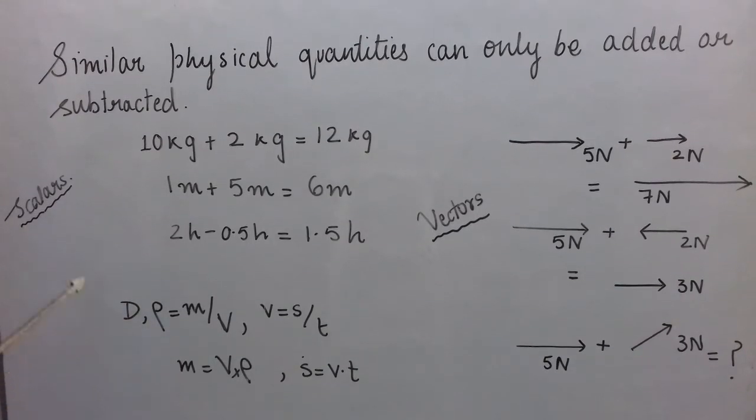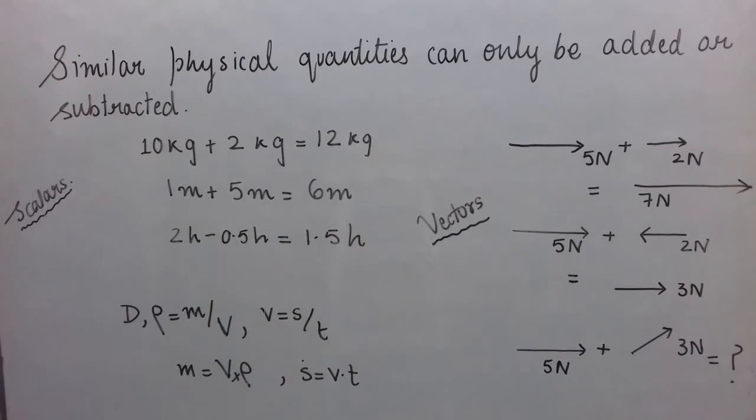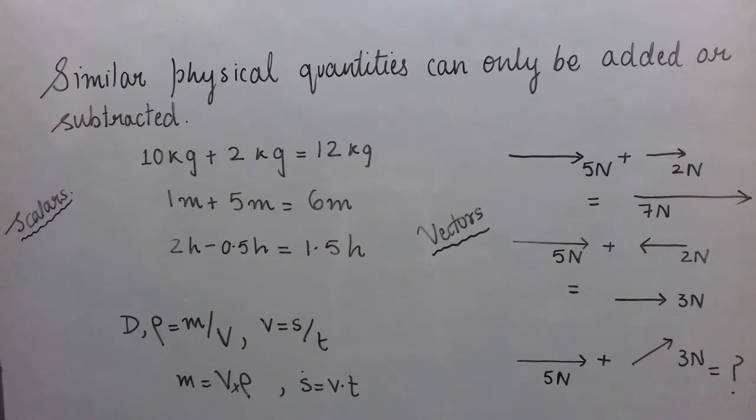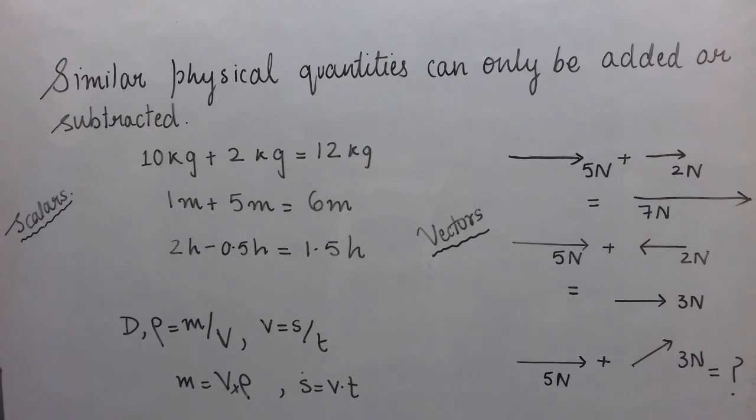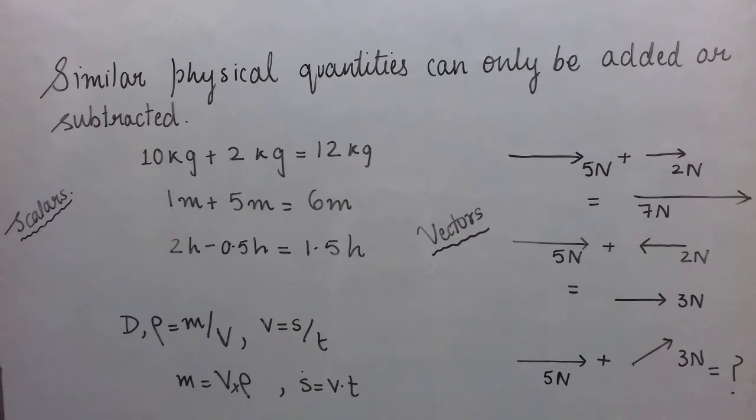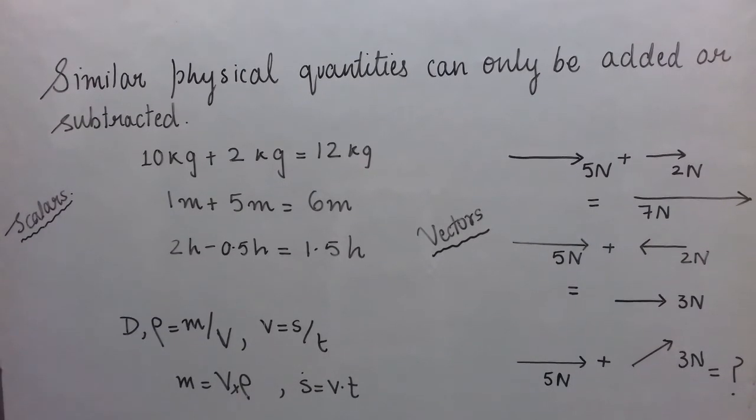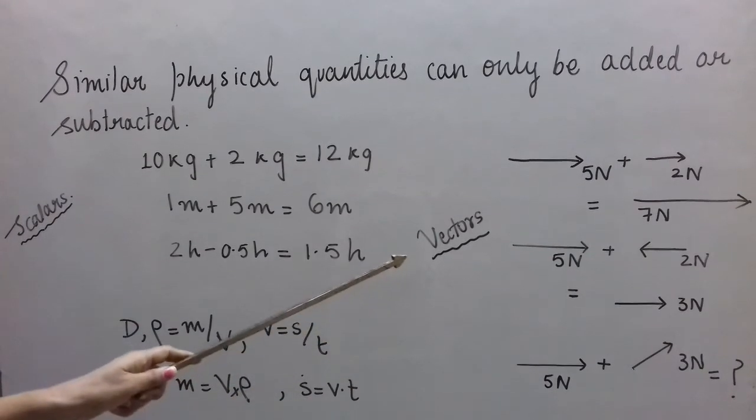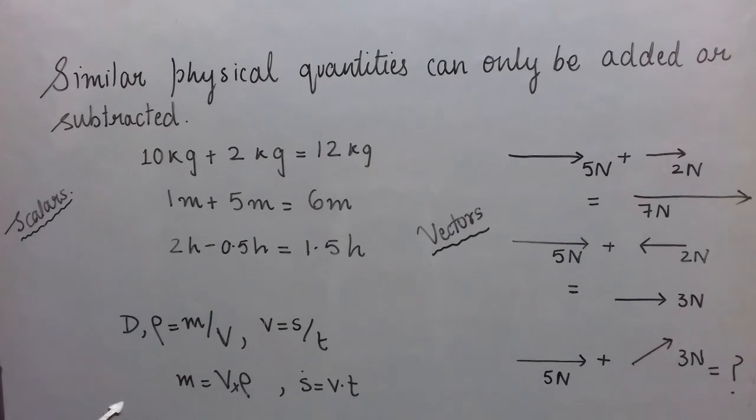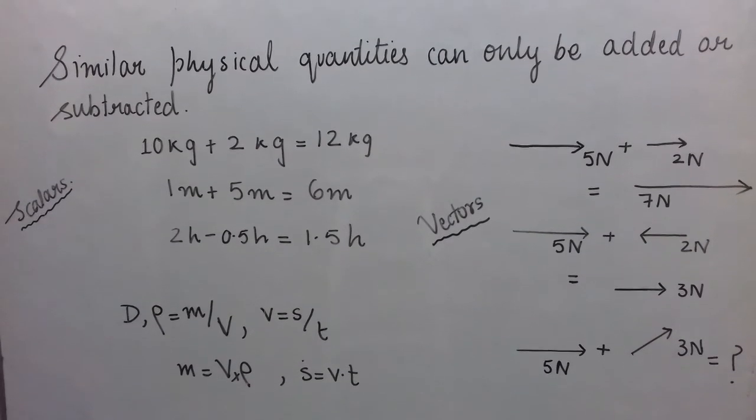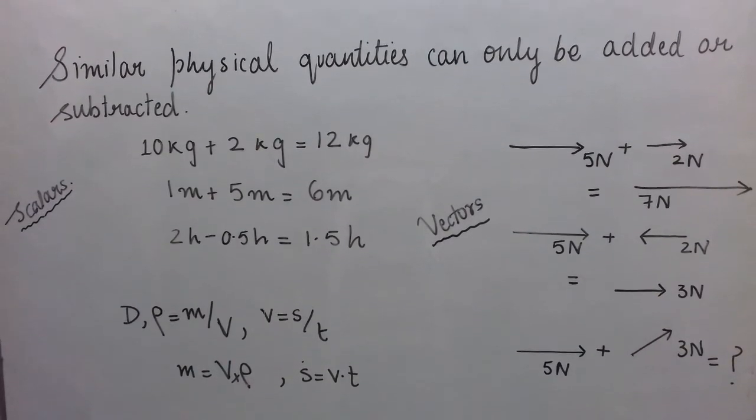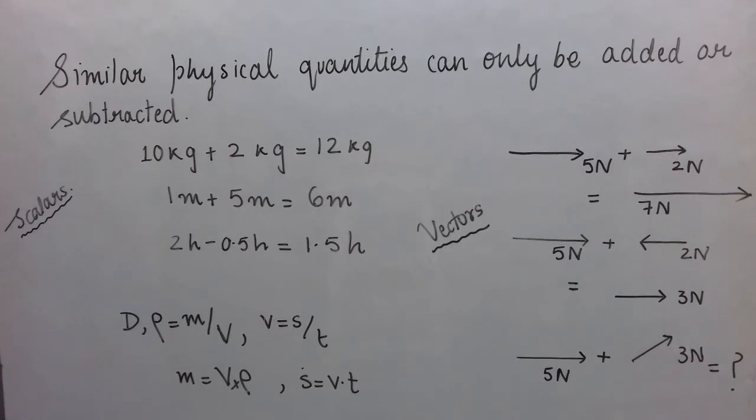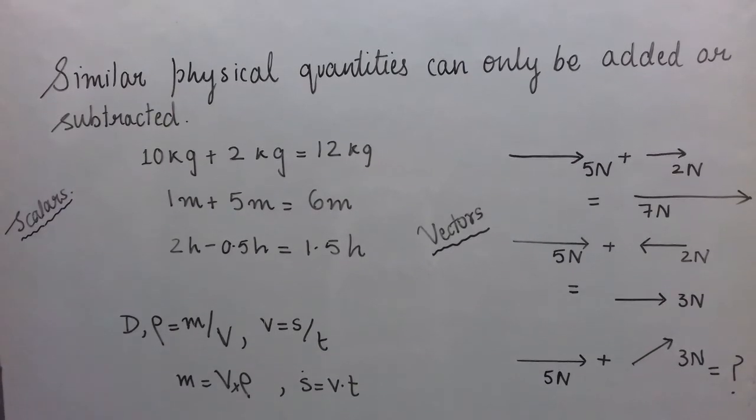Now let us talk about multiplication and division of vectors. First of all, remember that vector division does not exist. It means no vector can be divided by any other vector. So first let us see how to multiply two vectors. Again, we will not go in depth. We will just see what is required for your 9th class.